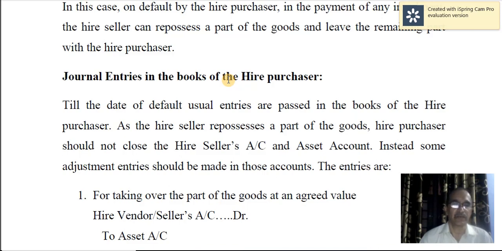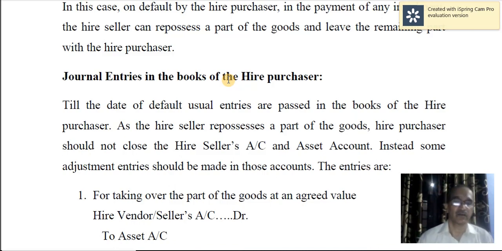Then for making the down payment, hire vendor's account debit to bank. These are the 2 entries at the beginning. And at the end of the year, for interest due, interest account debit to hire vendor. And then once installment is paid, hire vendor's account debit to bank.